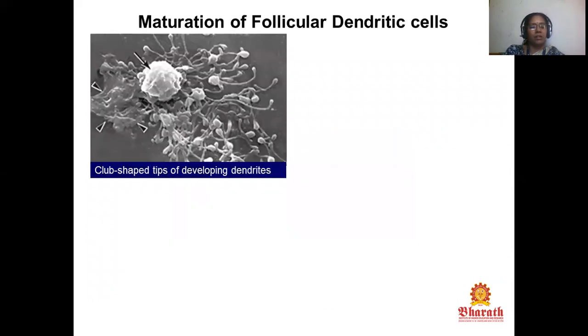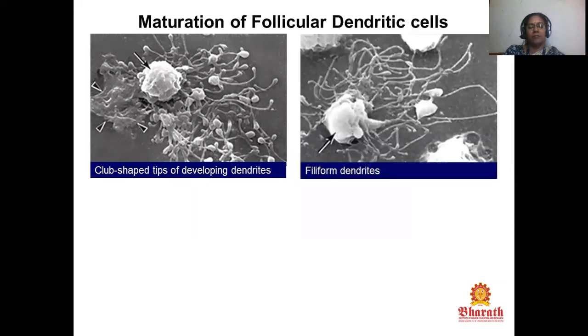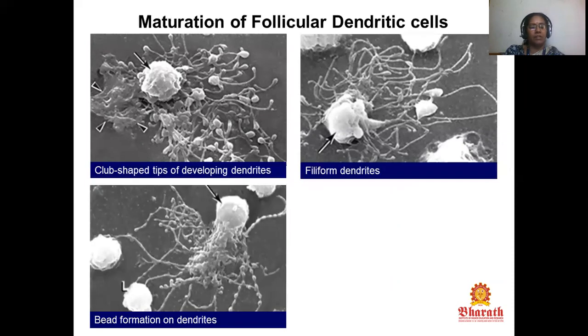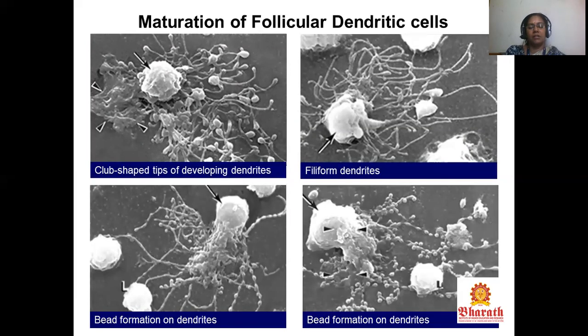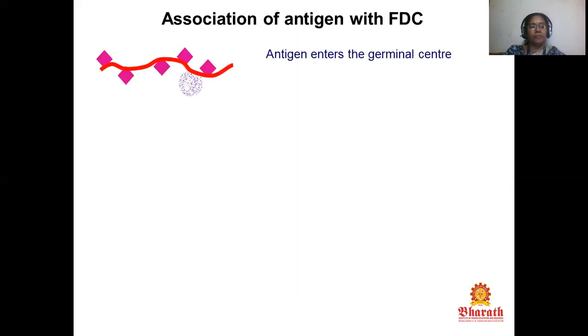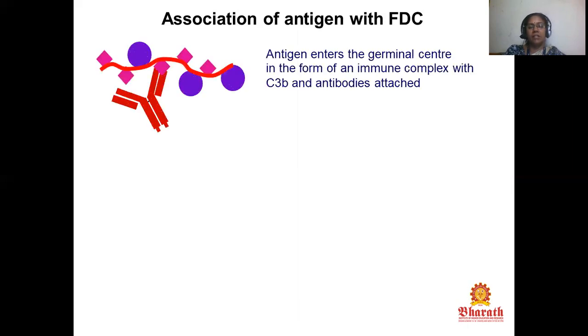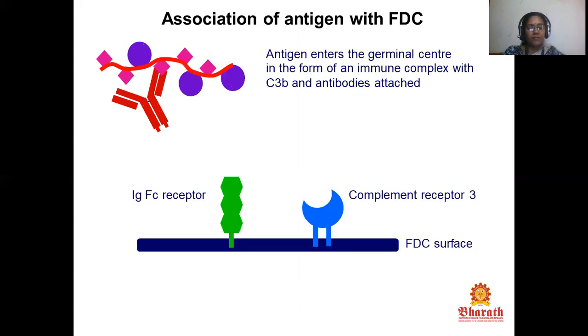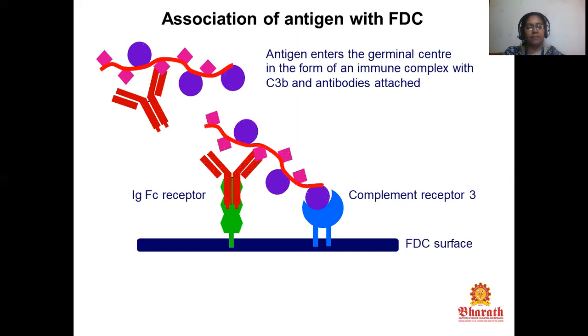The club-shaped tips are developing dendrites. These are the filiform dendrites. This is bead formation on dendrites. The association of antigen with FDC: antigen enters the germinal center in the form of an immune complex with C3b and antibodies attached, and the Fc receptor and complement receptor are on the FDC surface.